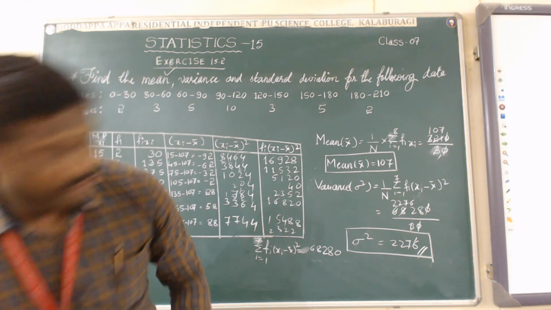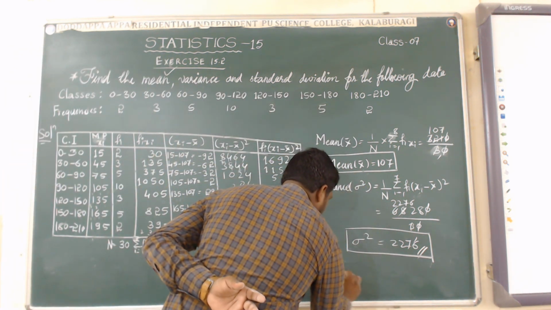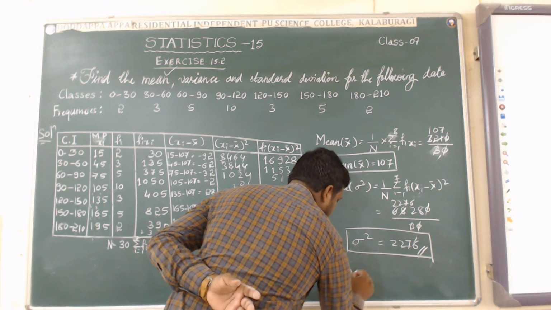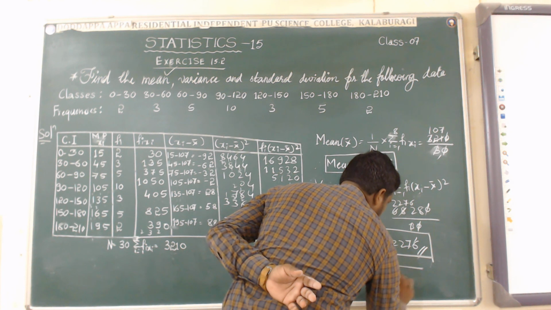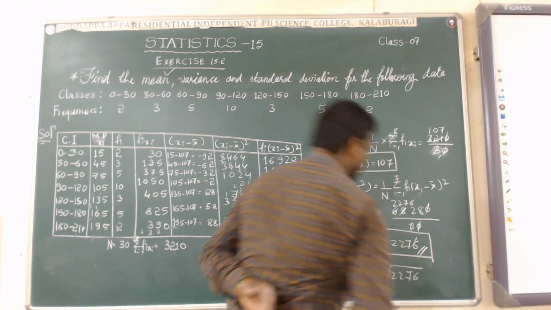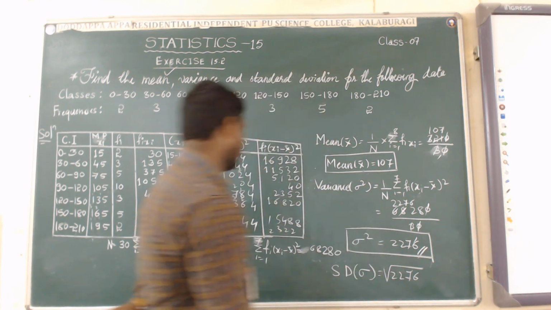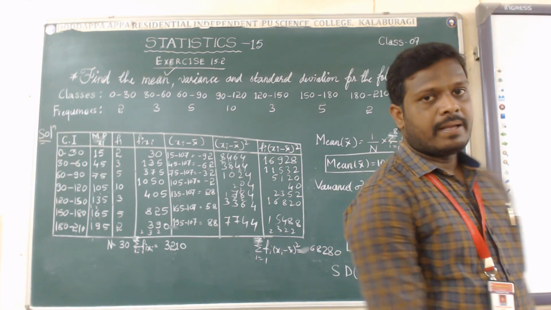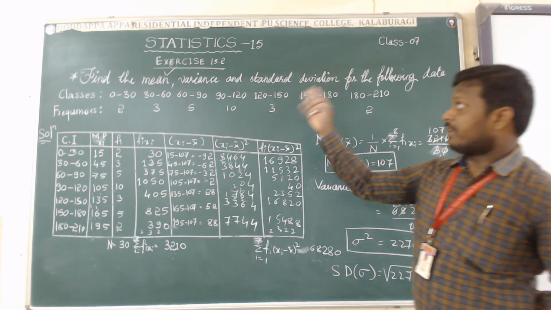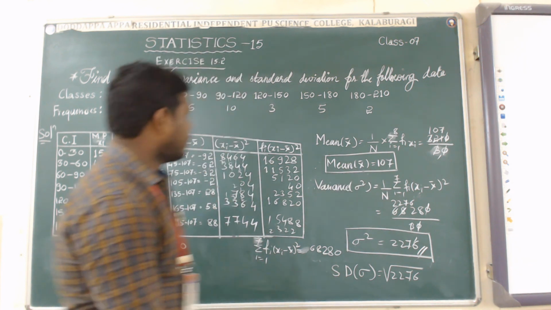Sigma square is nothing but variance. Now come to standard deviation. How to find the standard deviation? I will write the standard deviation, that is sigma, square root of 2276. If it is a perfect square, take it outside, otherwise keep this much only. That is the required solution of the given data in the form of continuous frequency distribution method. Yes, very simple way is there.